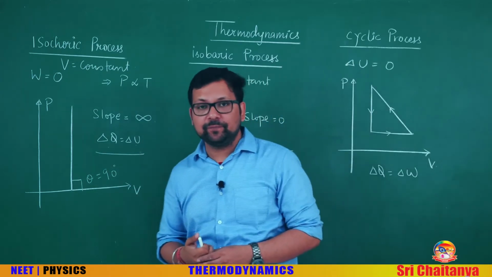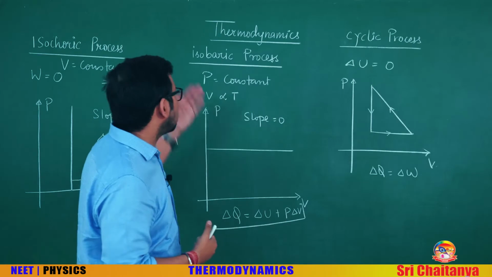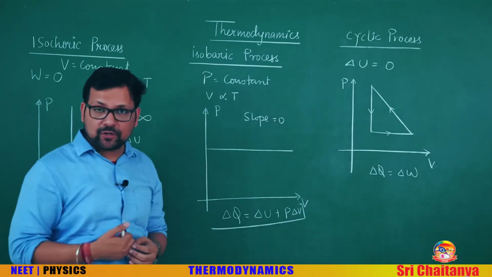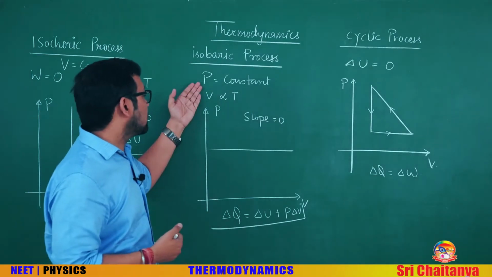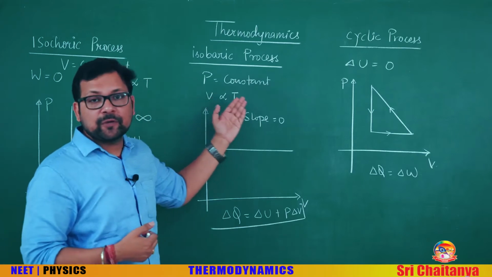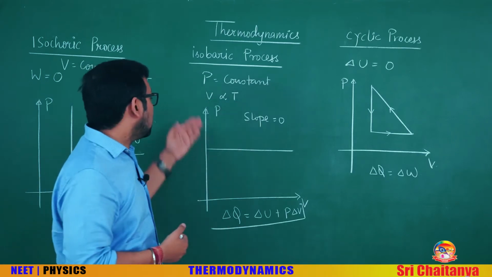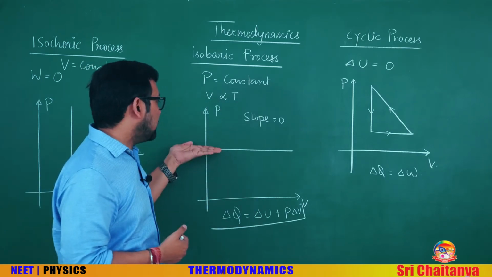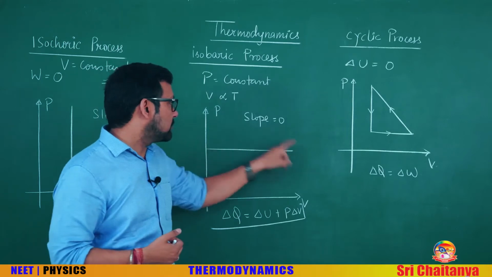Similarly, now see the next process, isobaric. Pressure is constant here, so volume will be proportional to the temperature. The indicator diagram is like this. You can see pressure is constant, so slope is 0.